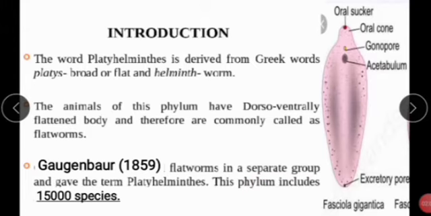This phylum includes 15,000 species, different kinds of species.